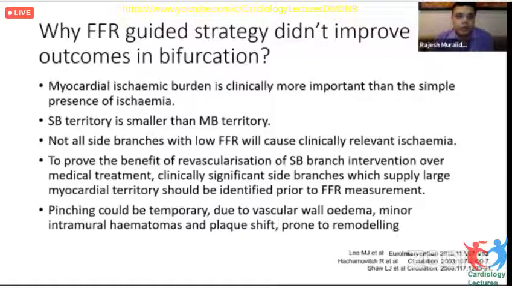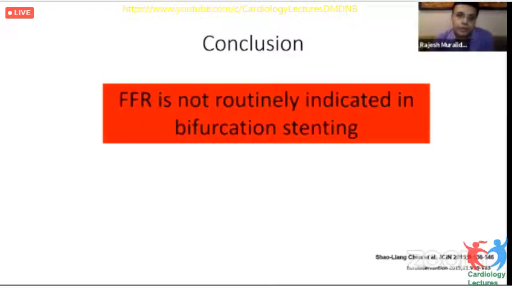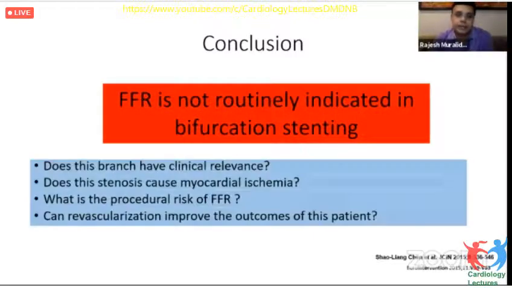The pinching of the ostium could be a temporary phenomenon. It can be due to vascular edema, minor plaque shifts, or intramural hematomas, and is prone to remodeling. So in conclusion, Mr. Chairman, ladies and gentlemen, FFR is not routinely indicated in bifurcation stenting.